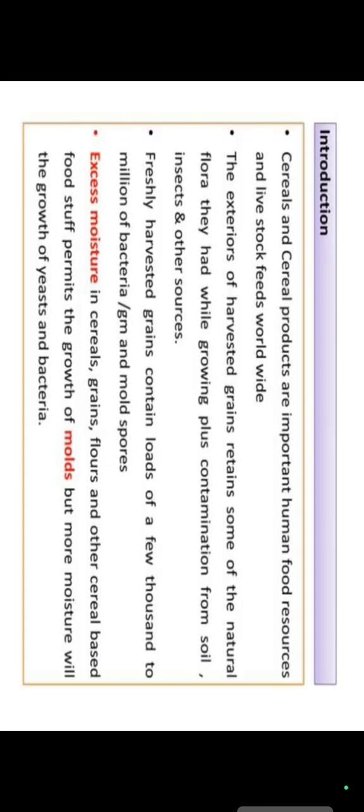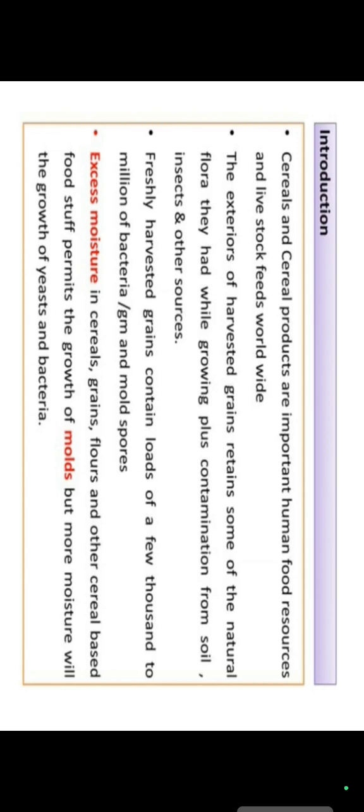So we can say that microorganisms are associated in a variety of ways with all of the food that we eat. They may influence the quality, quantity and shelf life of our food. And the major thing is that naturally occurring foods such as fruits and vegetables normally contain some microorganisms and may be contaminated with additional organisms during the handling of all these things.